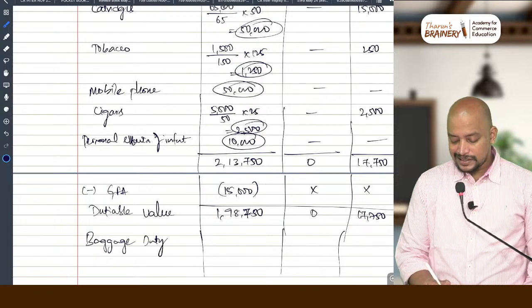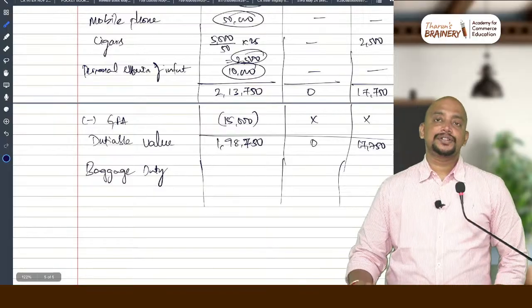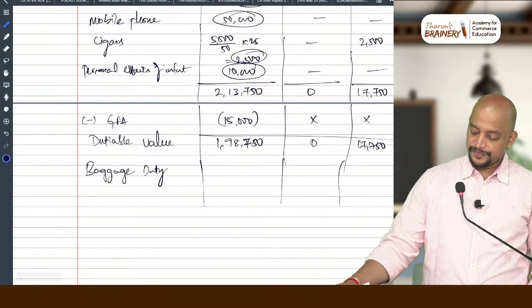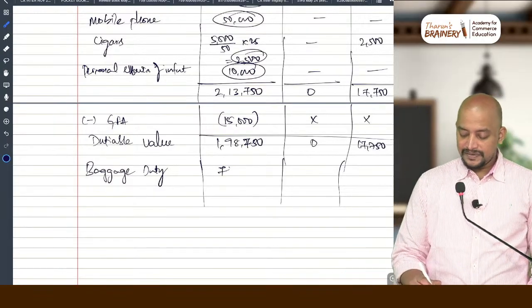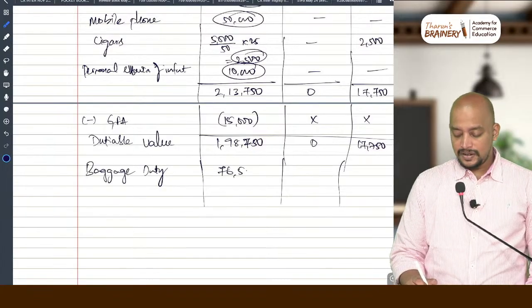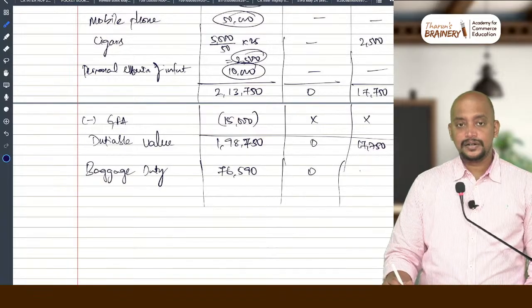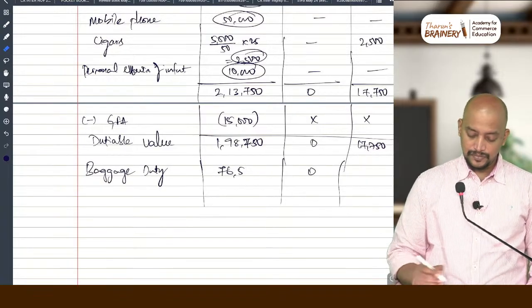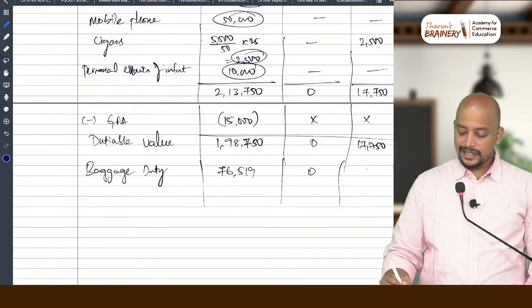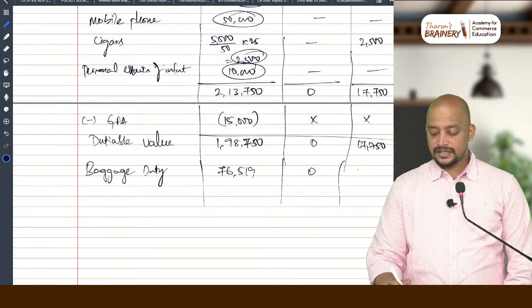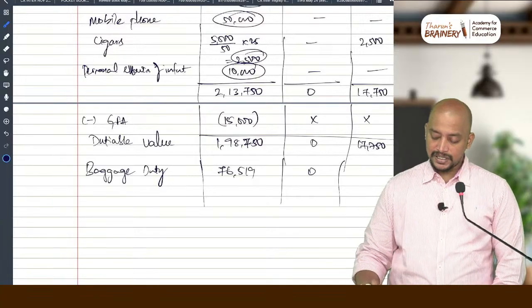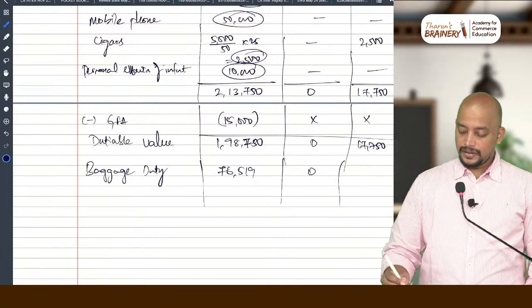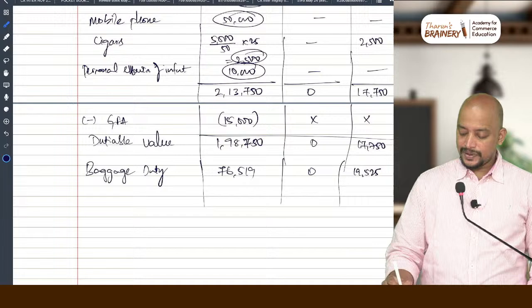In this case, 1,98,750 into 38.5%, 76,519. Here 0. Here 110%. 17,750 into 110%, 19,525.